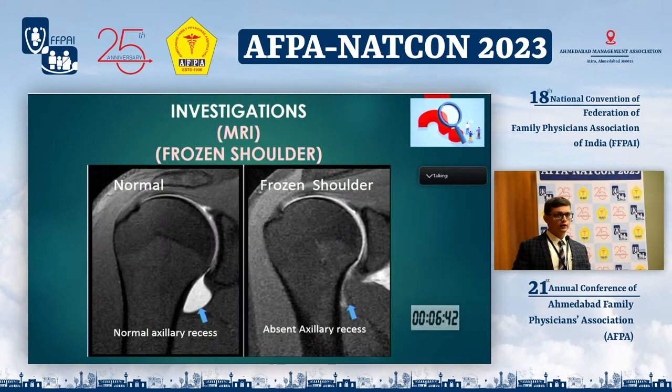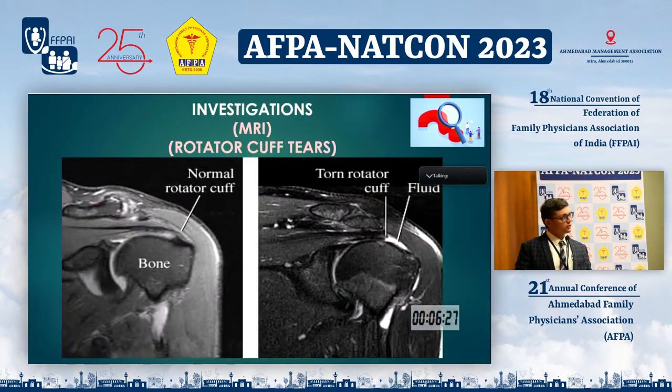MRI is definitely helpful for diagnosing soft tissue conditions. So this is the normal shoulder joint coronal cut, where we can see that there is almost 4 millimeter of axillary pouch on the lower side of the humeral head. In frozen shoulder, this pouch is obliterated.